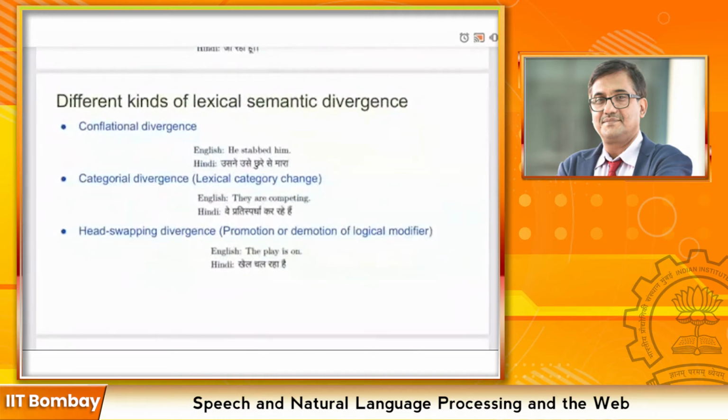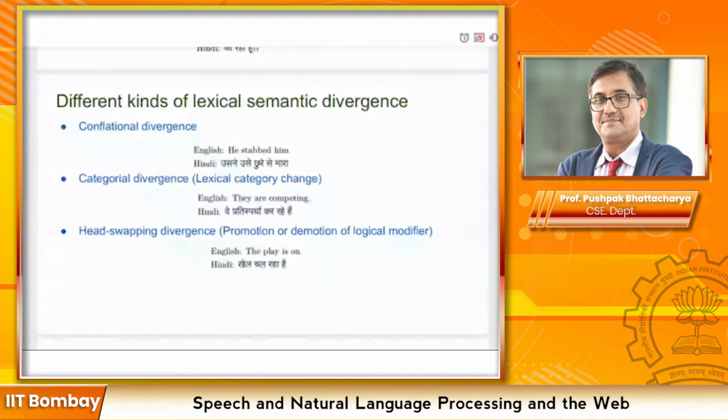We will be discussing some lexical semantic divergence now. The first type, which sir also discussed yesterday, is conflational divergence, where the translation of one word consists of multiple words, or the translation of multiple words consists of one word in the other language. From the example, "he stabbed him", उसने उसे छुरे से मारा. The word "stabbed" here is translated to छुरे से मारा, which is a combination of three words. This type of divergence is known as conflational divergence. In machine translation, this problem is also known as fertility.